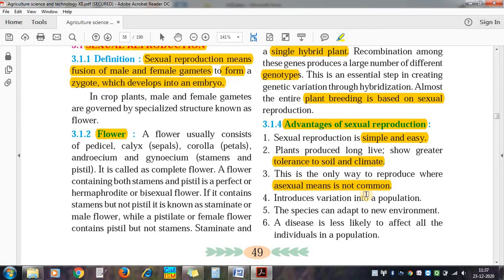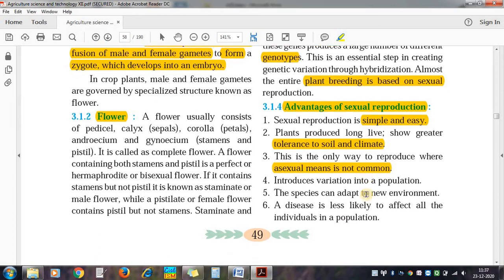In some plants both sexual and asexual methods can be used, but where asexual is not possible, the sexual method is used.